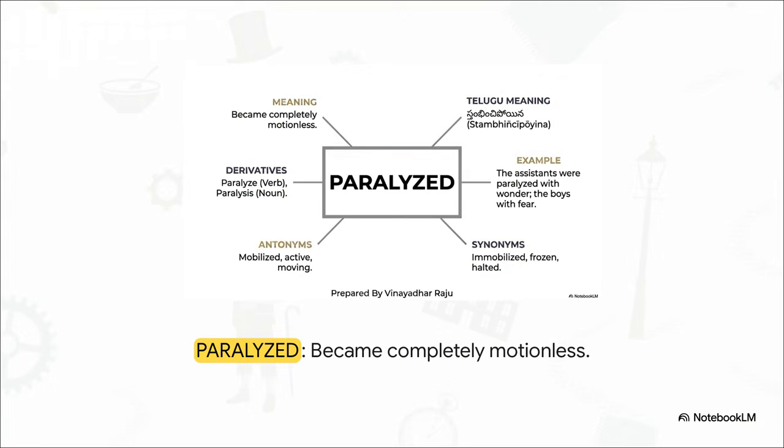Building on that exact feeling, our next word is paralyzed. Paralyzed. This means became completely motionless. The English synonyms are immobilized, frozen, or halted. Antonyms are mobilized, active, or moving. For derivatives, we have the verb paralyze and the noun paralysis. The example highlights this beautifully. "The assistants were paralyzed with wonder, the boys with fear." In Telugu, this state is stambhinchi poina. Our example means the assistants were stambhinchi poina, frozen like statues, with wonder, while the boys were frozen with absolute fear.